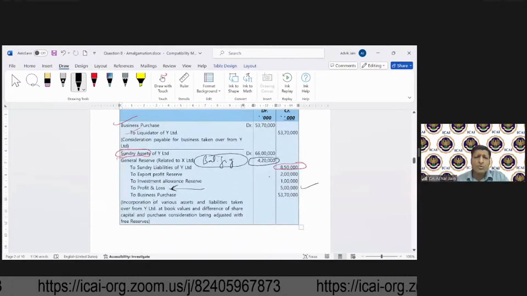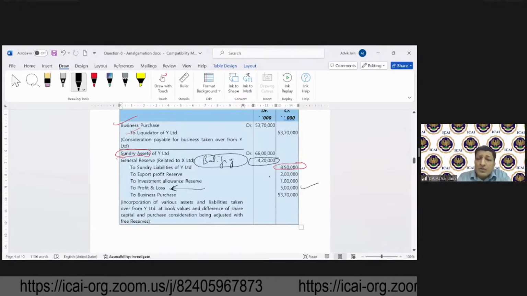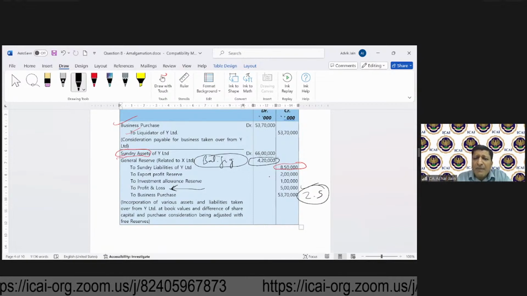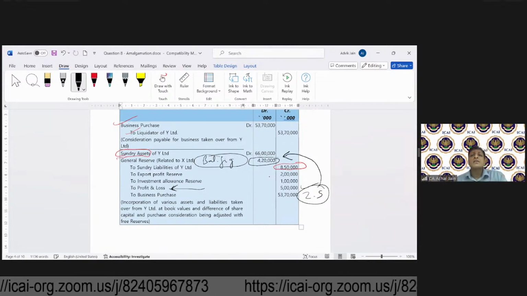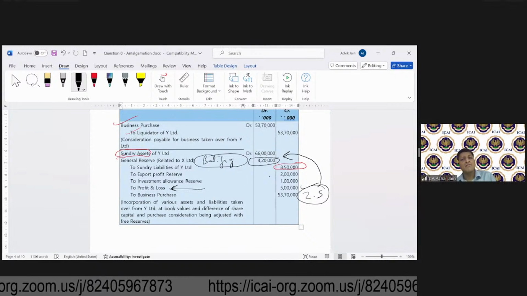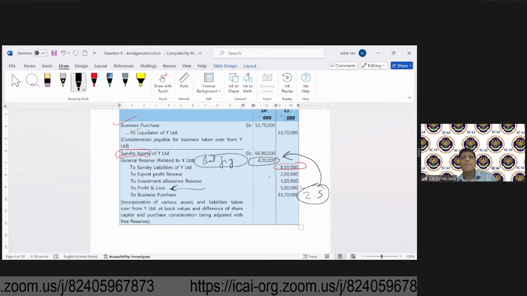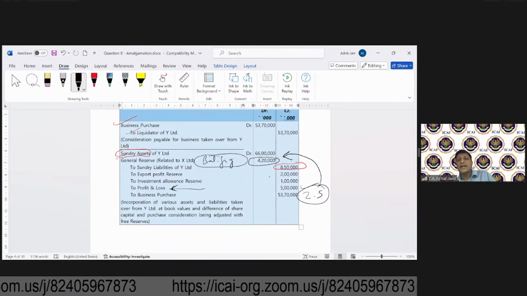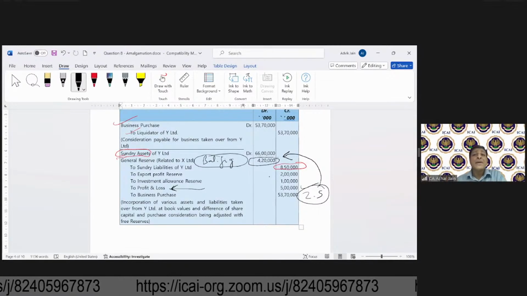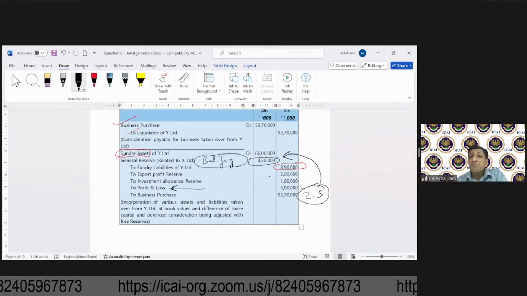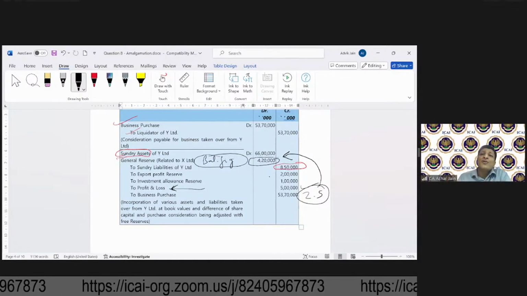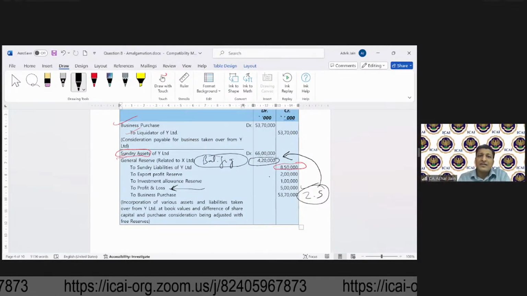If you put down this 2.5 over here, then this balancing figure will only increase, which doesn't look appropriate. That's why you should leave general reserve at the end, so that any impact, whether positive or negative, can be taken to general reserve. And in this question, please remember, any differential has not been taken to goodwill or capital reserve. Can you see that or not?